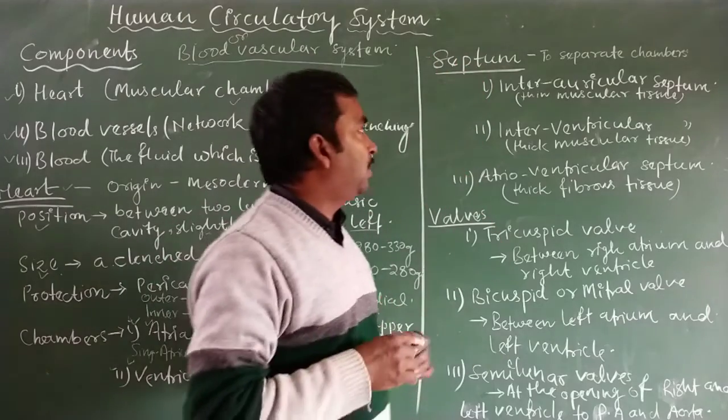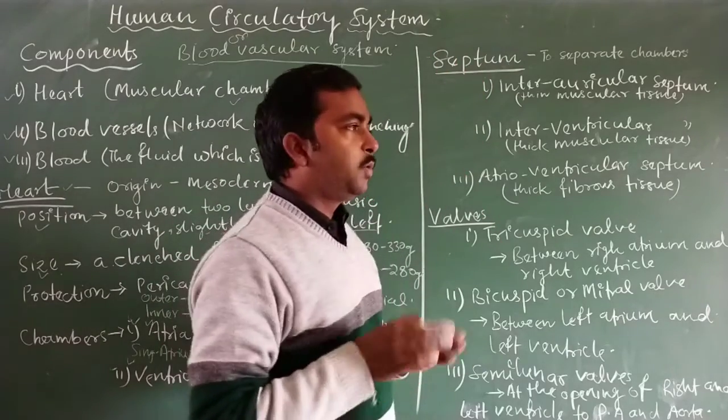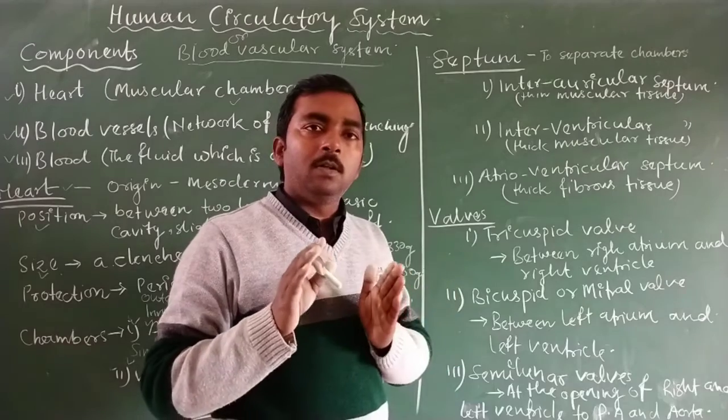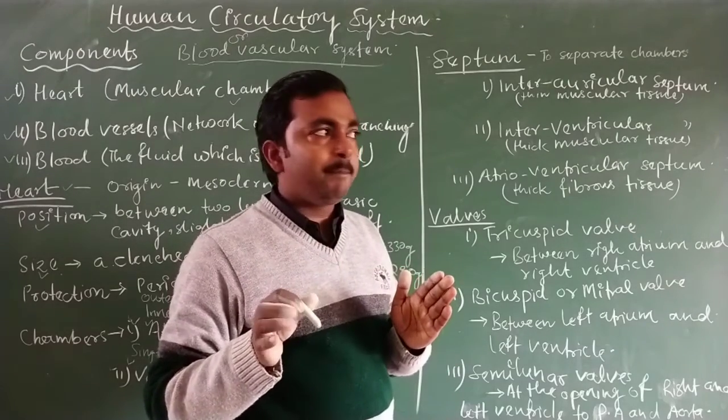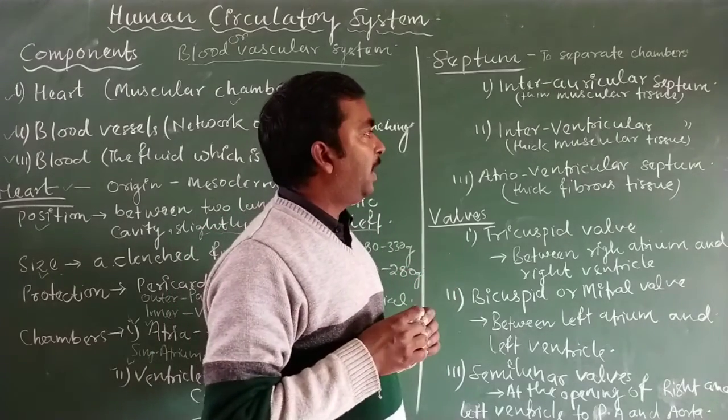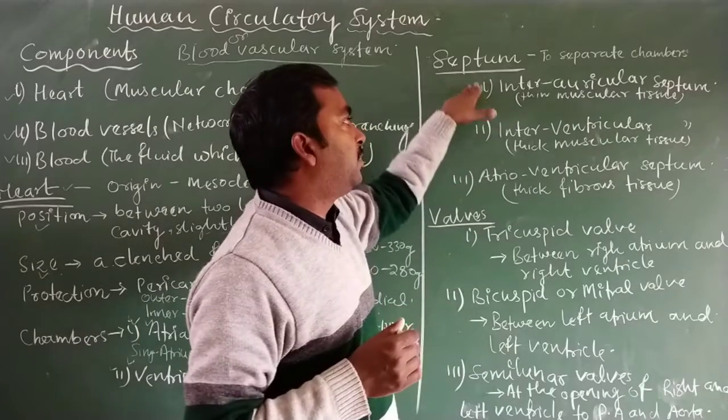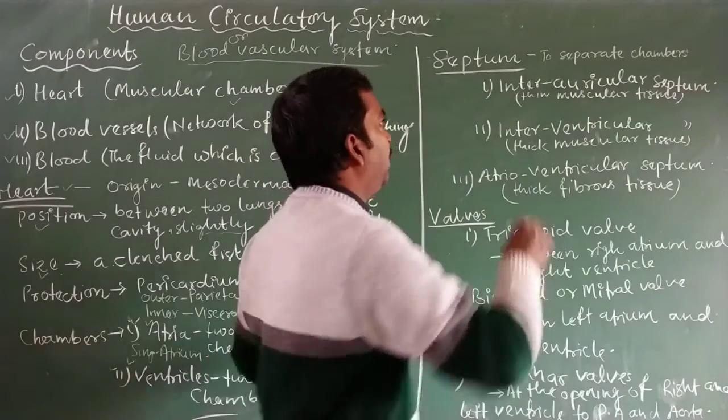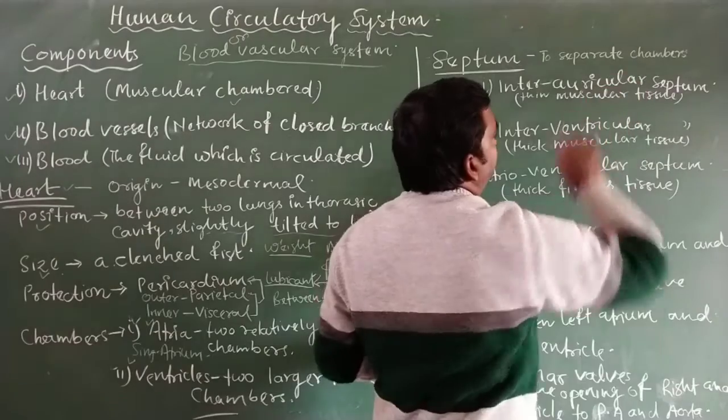So what are the different types of septums? On the basis of the related chambers, we can differentiate the septums into three categories. The first category is the interauricular septum.